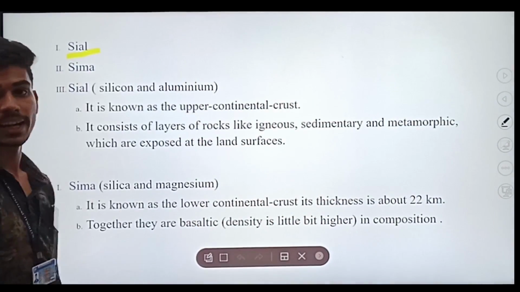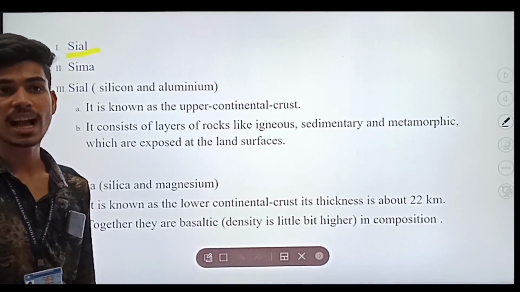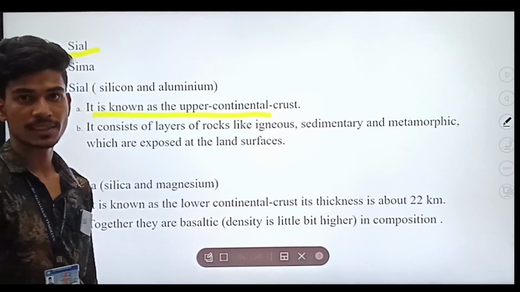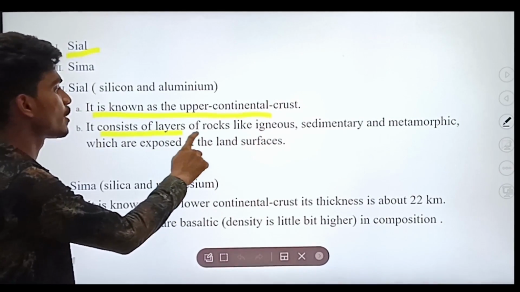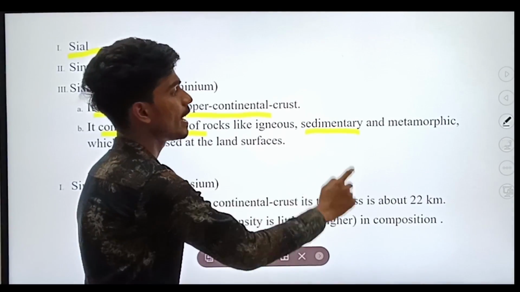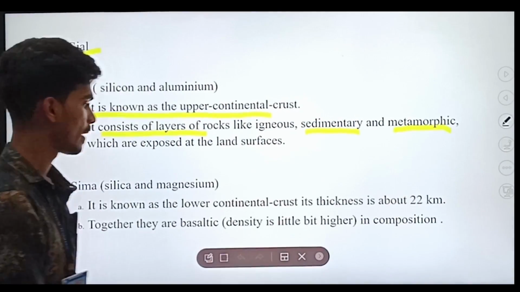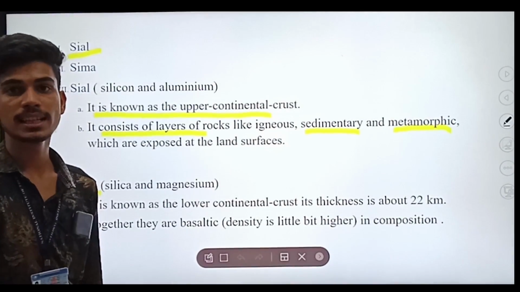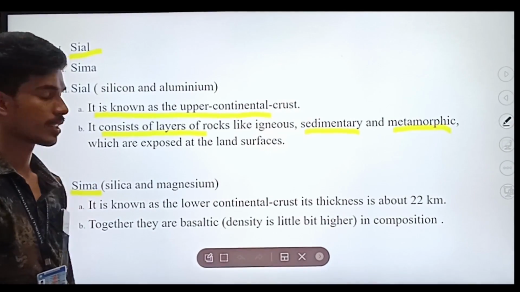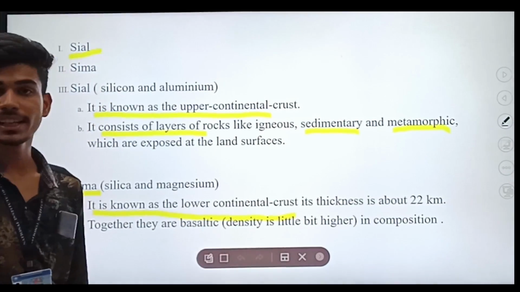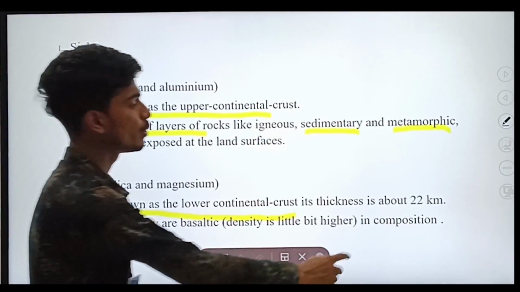First is sial. It is the composition of silica and aluminium. It is the upper continental crust. It consists of layers of rocks like igneous, sedimentary and metamorphic rocks. The second one is sima. It is the composition of silica and magnesium. It is the lower continental crust. Its thickness is around 22 km.